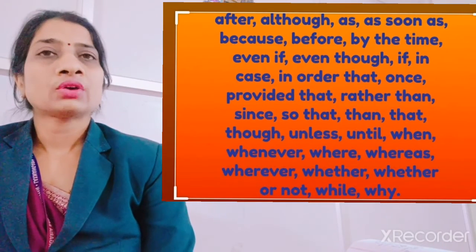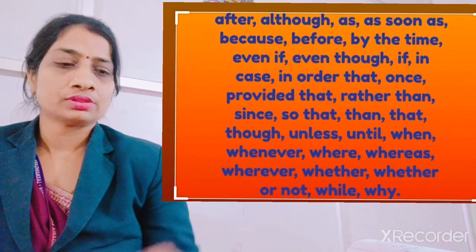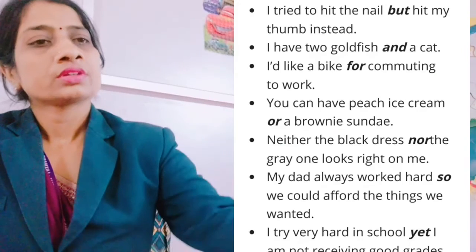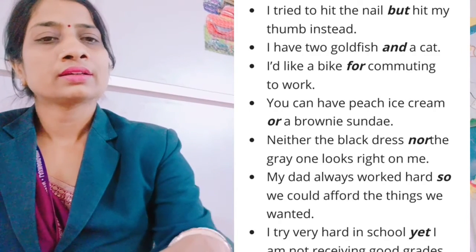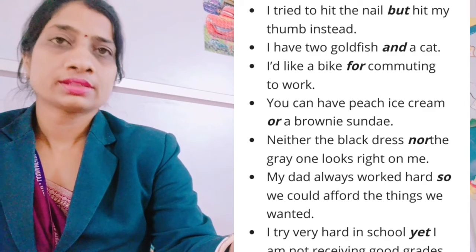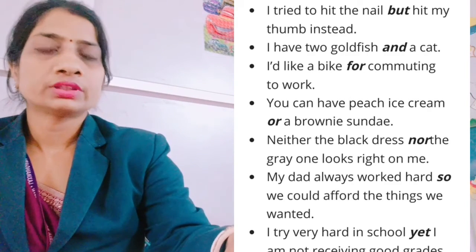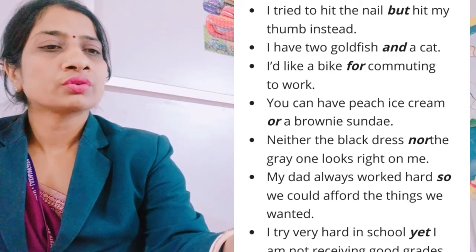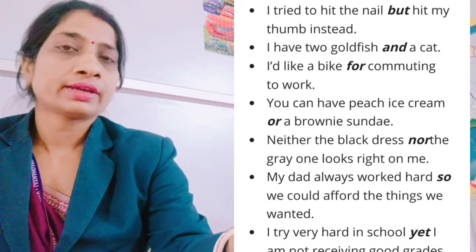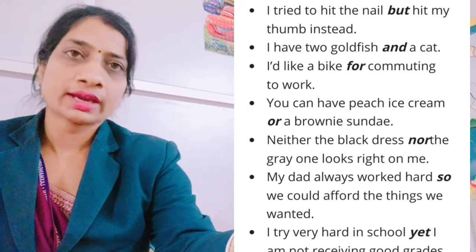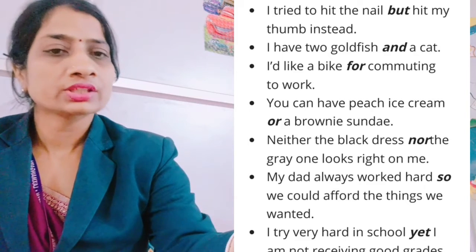Okay, now we'll go through some more examples, so that it will be clear to you. Some more examples are, I tried to hit the nail but it hit my thumb instead. So here the word but is a conjunction. Next, I have two goldfish and a cat. So and हम बहुत बार पढ़ चुके हैं दूसरे sentences में, तो जो and word है ये भी conjunction है.